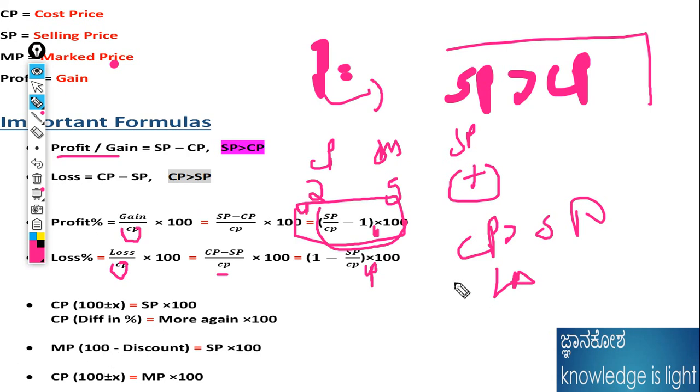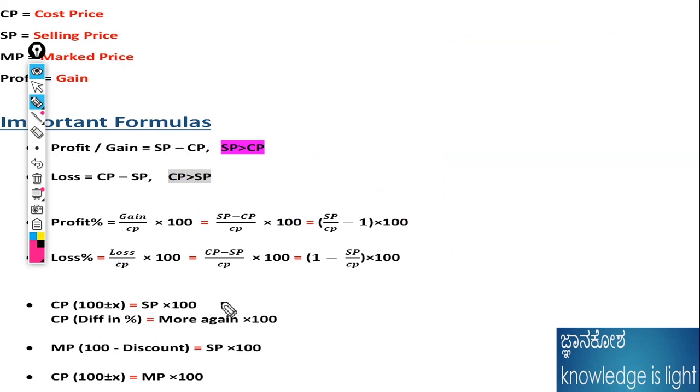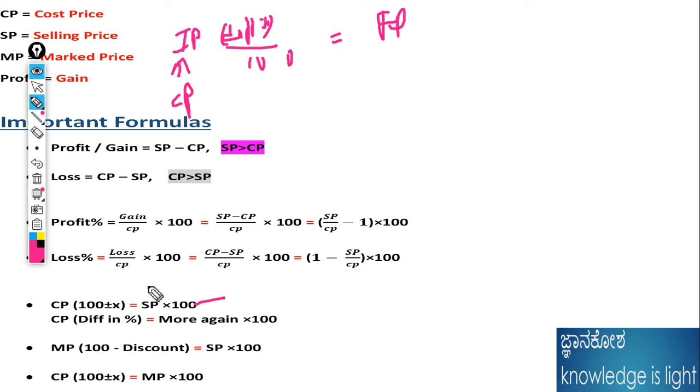Another thing I need to tell is how to remember this. For whatever the problem is, the cost price is the initial price. The initial price, with the difference in percentage divided by 100, is equal to the final price. For every problem, we need to think of the initial price as nothing but CP. The difference is 100 plus or minus the percentage, divided by 100, and that is equal to SP.